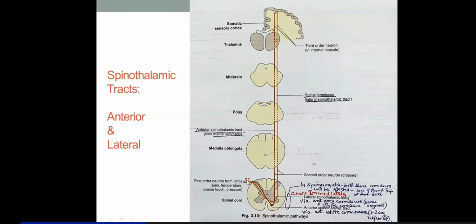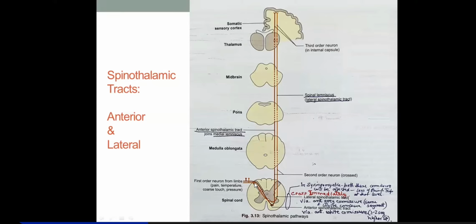Remember, pain and temperature. The central processes of these first order neurons will enter into the dorsal horn and will relay here in lamina 2, the pain carrying sensations in substantia gelatinosa, or in case of temperature related sensations, they will relay in lamina 3, nucleus proprius.